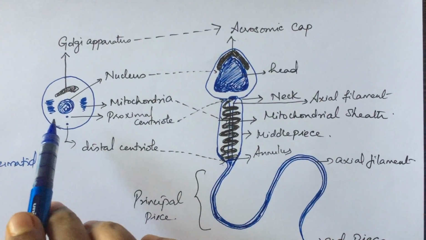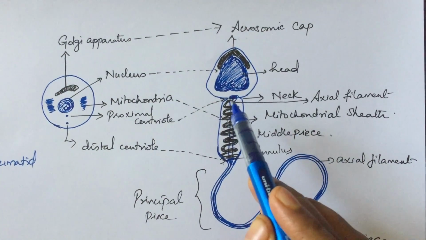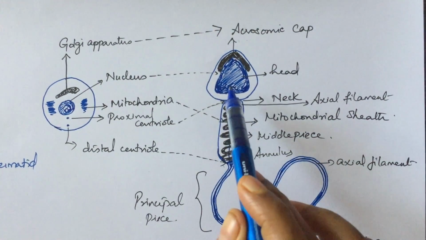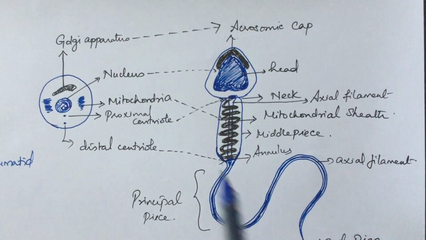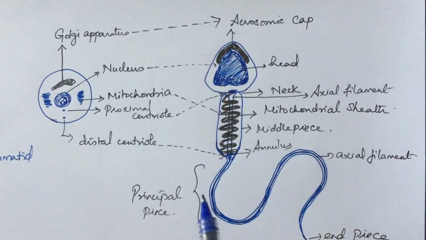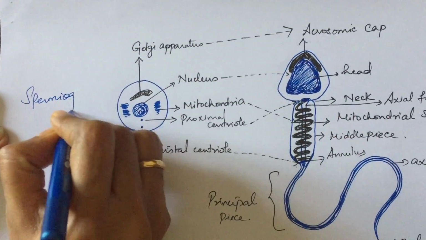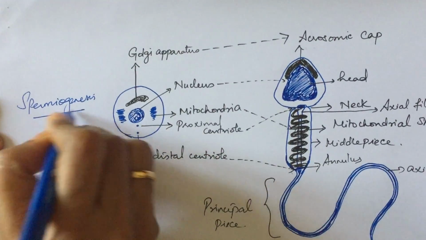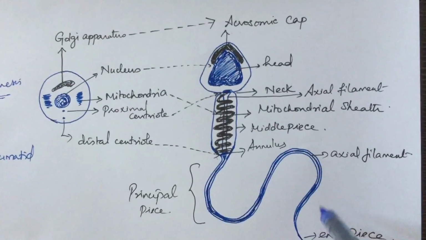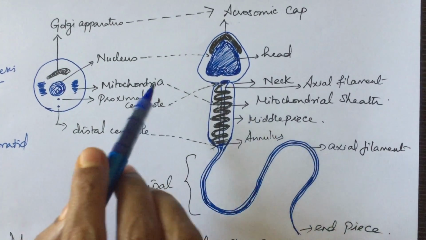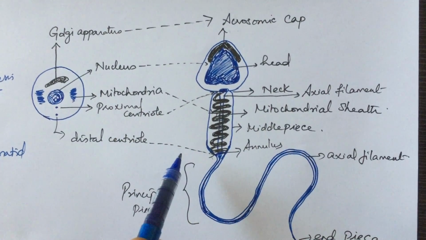These morphogenic changes from a circular spermatid into the spermatozoa, which has a head, neck, middle piece, principal piece and end piece, come under the process called spermiogenesis. The spermatozoa which is formed is not completely motile until it mixes with the secretion from the prostate gland and the seminal vesicles.